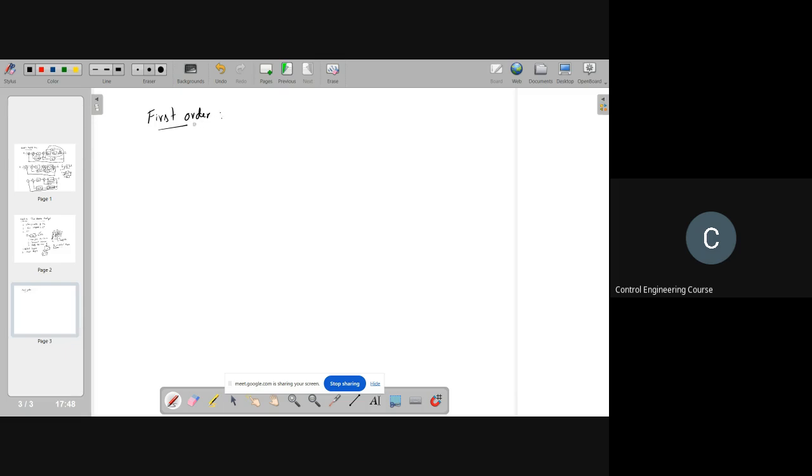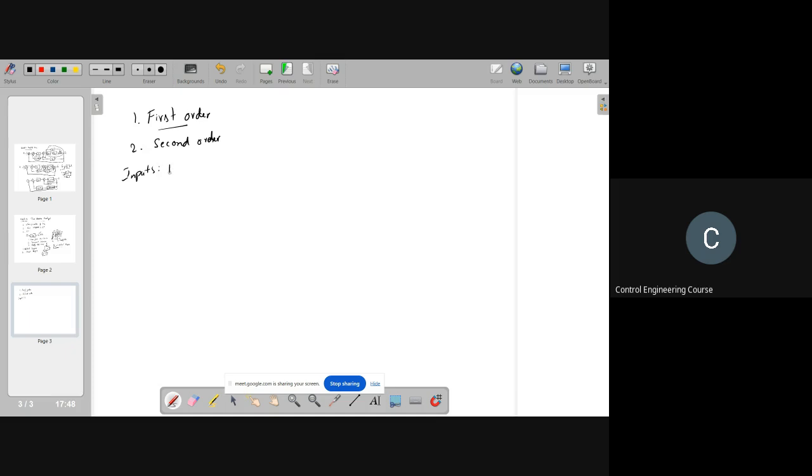Right, and you will also learn about second order system response. Basically, in this class, we will take first order and second order system responses. Regarding inputs, the standard test signals are the impulse, unit step and ramp.